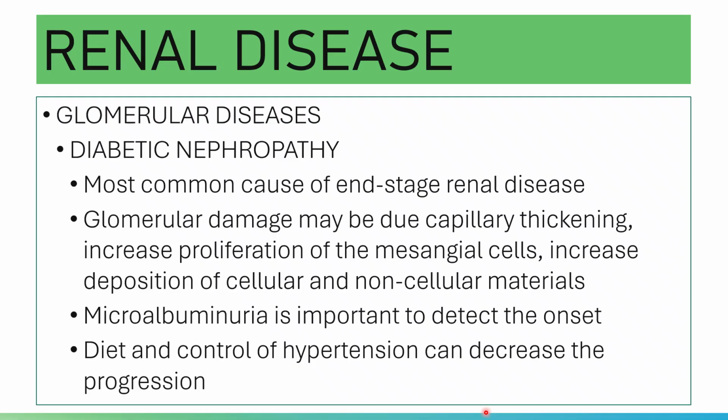And yes, currently, diabetic nephropathy is the most common cause of end-stage renal disease.